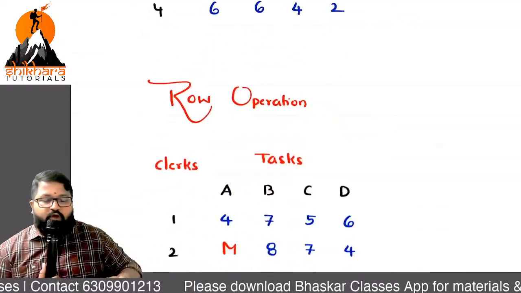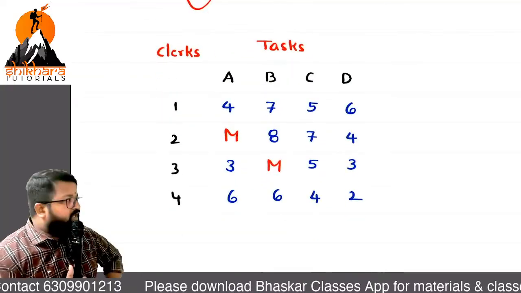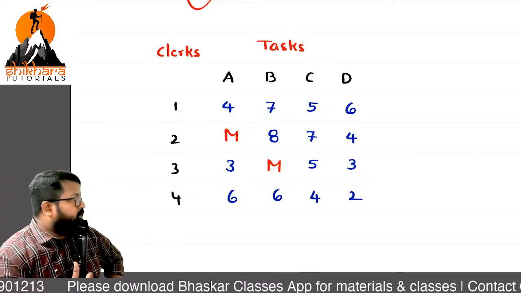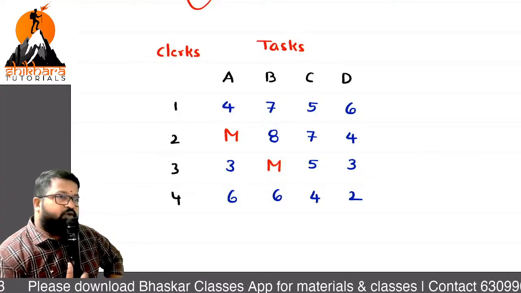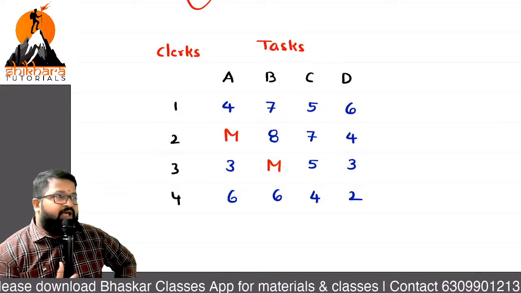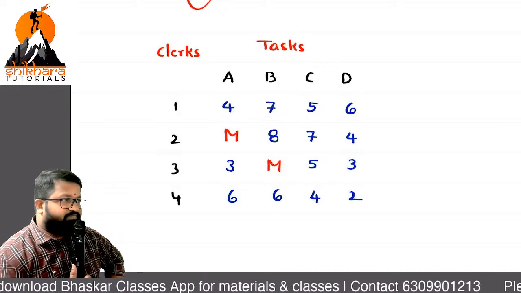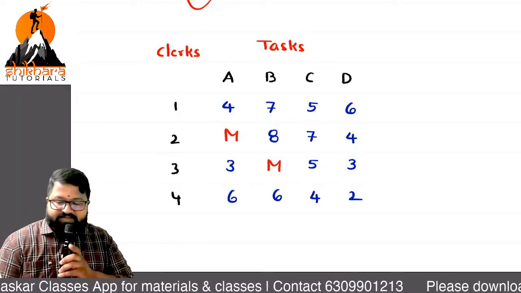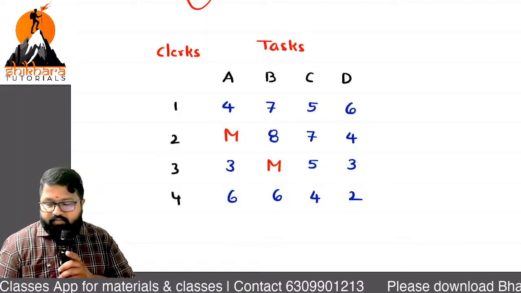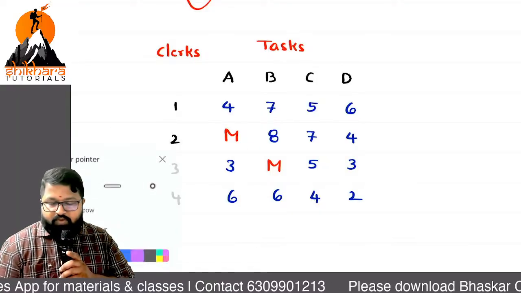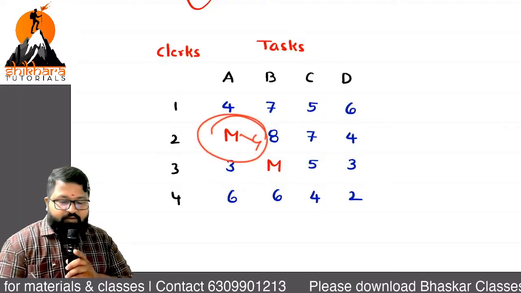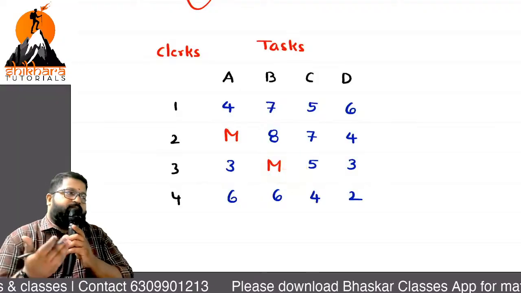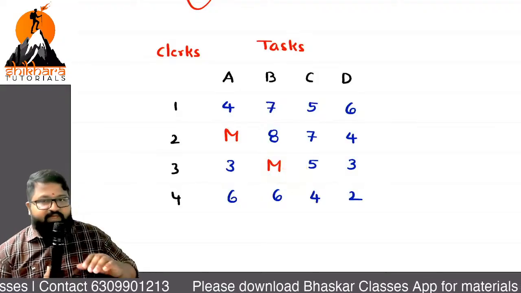So row operation: identify the least numbers. What are the least numbers? Row 1, 4; row 2, 4; row 3, 3; row 5, 2. Those numbers are identified and we deduct and form a new matrix. M minus 4, what is the value? Same M. And even M minus 3, you will get the same value M, because M is equal to infinity.